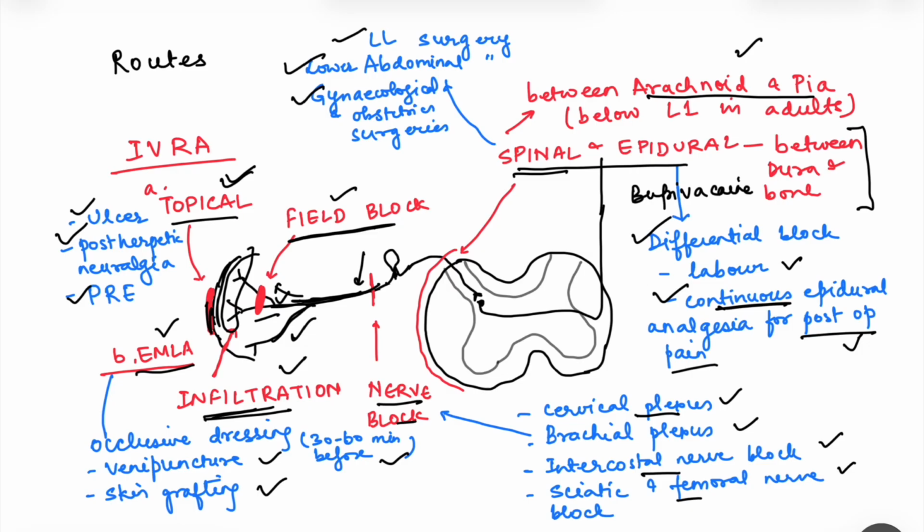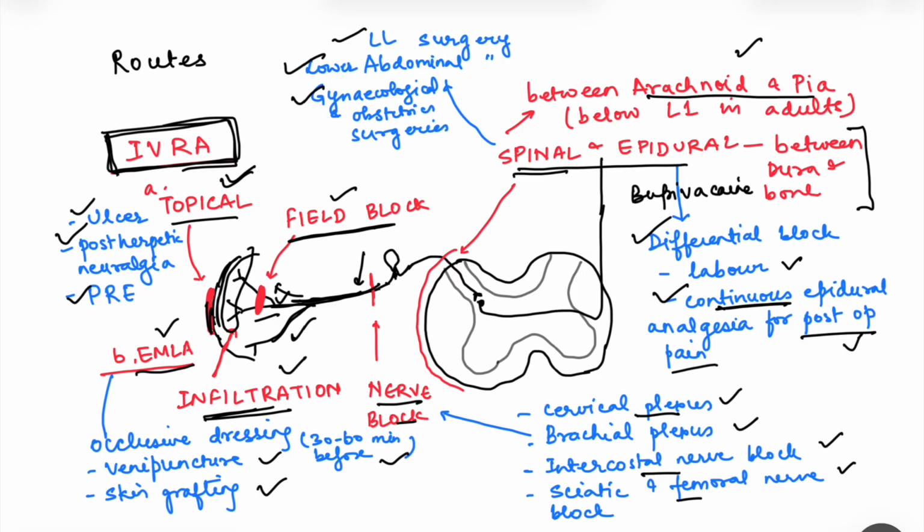Then apart from this, we have one more block, that is IVRA, intravenous regional anesthesia. So this is used for short duration surgeries, mainly on limbs, basically the hand, wrist, forearm, foot, ankle. That means the areas below the elbow and below the knee. So in this, basically, in the proximal limb, a cuff is tied and pressure is raised to above systolic blood pressure, so that in the region where the surgery has to be done, there is no arterial inflow. So it provides a bloodless area for surgery, and there, in the area where the surgery needs to be done, local anesthetic is injected.